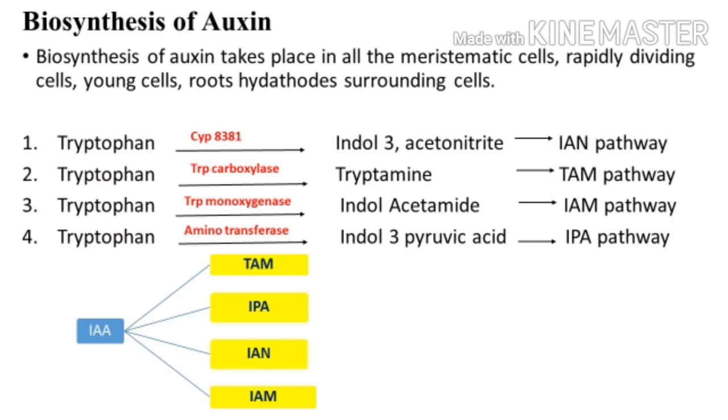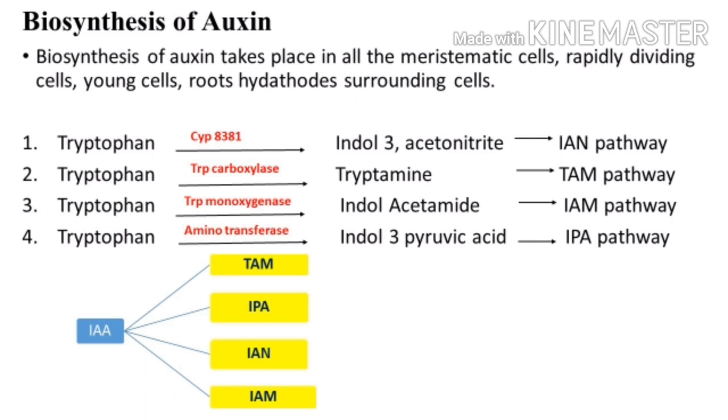CYP8381 is the cytosolic protein. CYP means cytosolic protein. If the enzyme catalyzes the reaction, then tryptophan will be converted into tryptamine, and the enzyme is TRP carboxylase, and this is the TAM pathway.